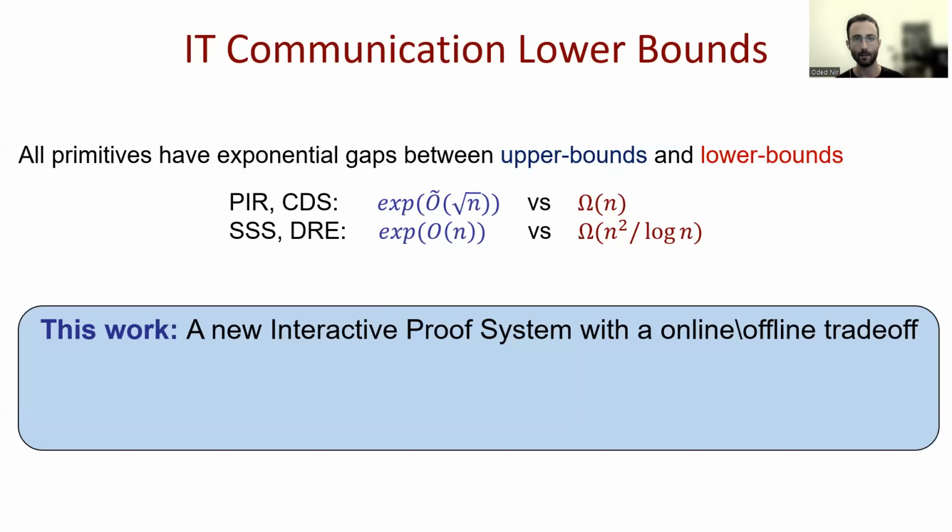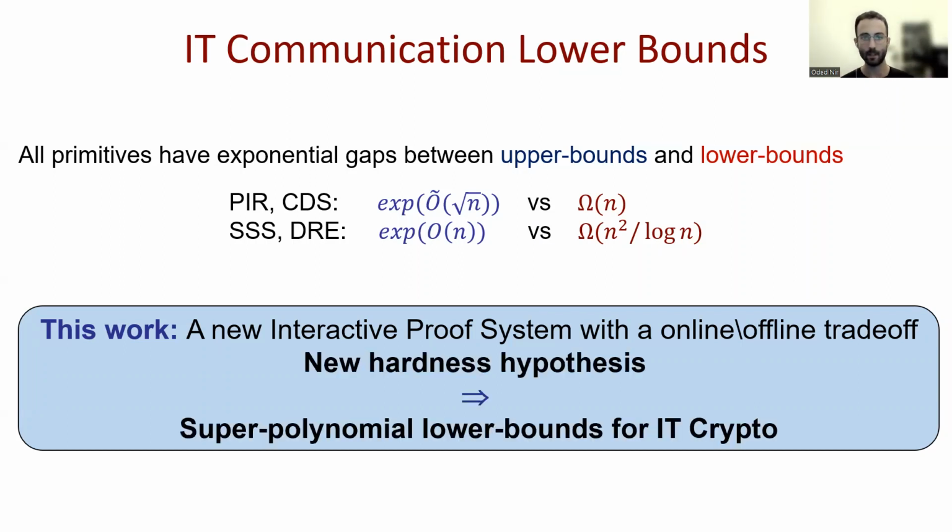In this work, we introduce a new interactive proof system that has some kind of online-offline trade-off. We show that given a hypothesis about this system, that it has to have a lot of communication, we will get super polynomial lower bounds for all of the information theoretic cryptographic primitives mentioned so far.